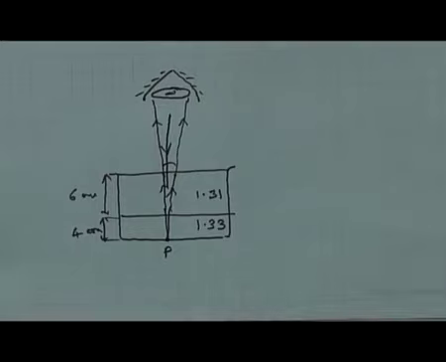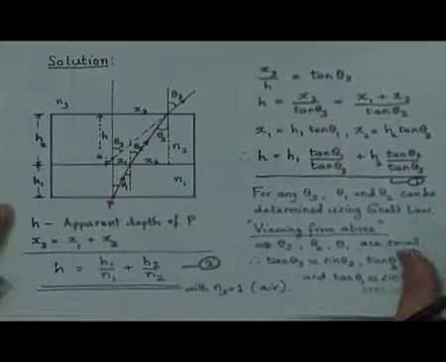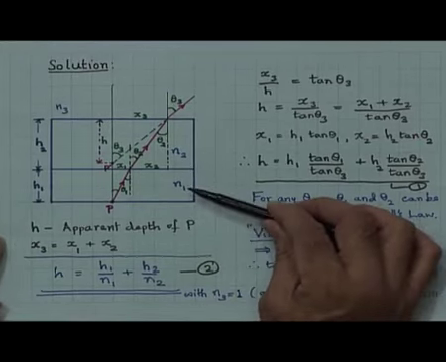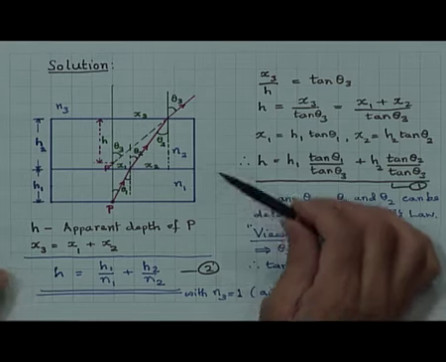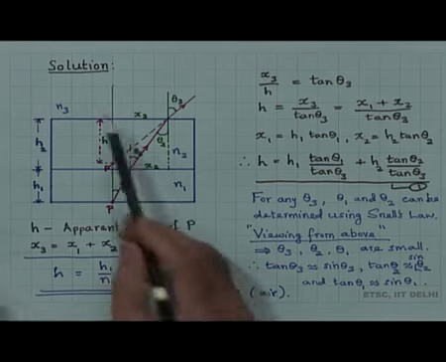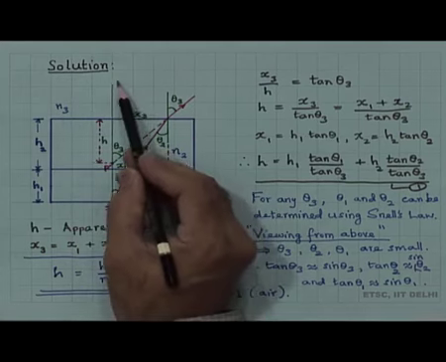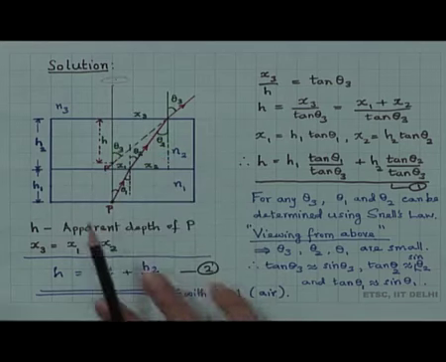So, here I have drawn a neater figure to illustrate the problem more carefully. So, here is the solution. The first medium has refractive index n1, height h1. I have not put any numbers, we are handling it in general, analytically. The second medium is of refractive index n2 and height h2, and the third medium, which is outside, which is air in this case, let me call it n3, and the eye is here. So, we are viewing from here.